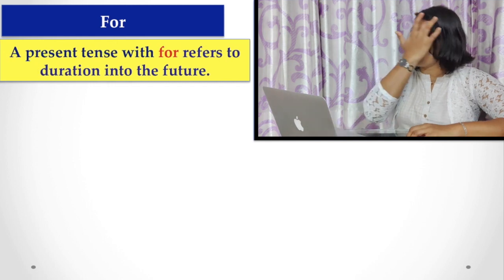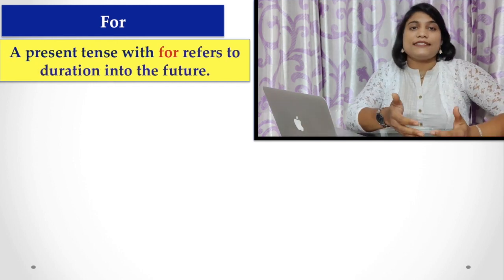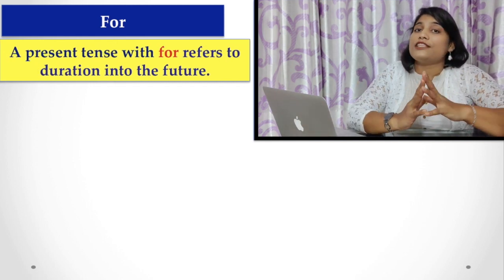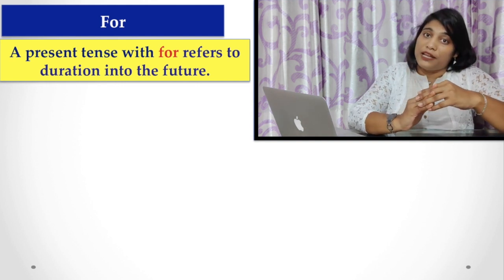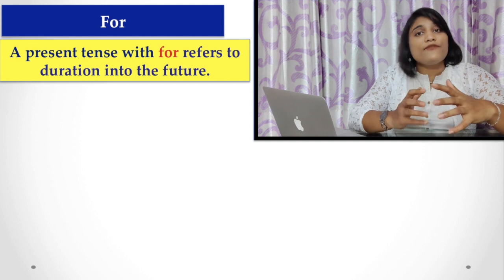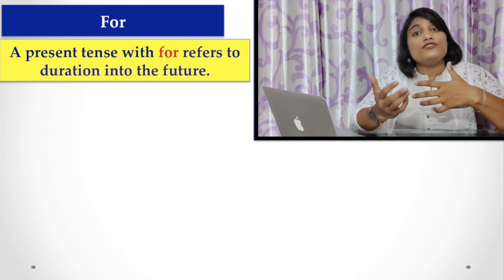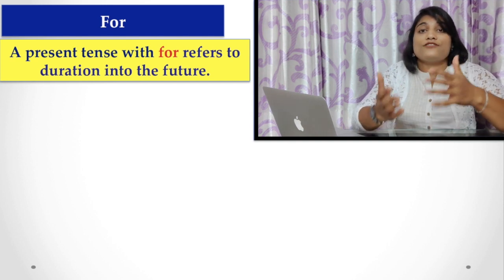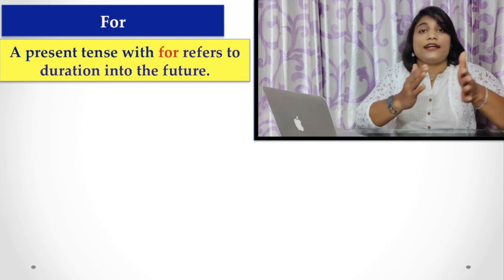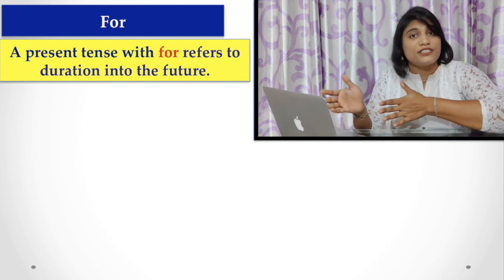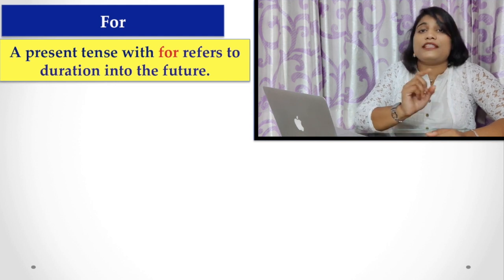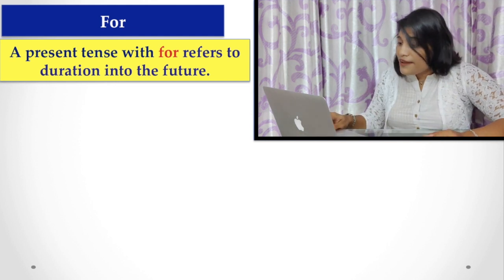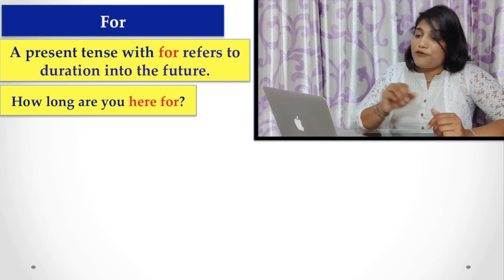And here are more examples. Present tense can also be used with for but in a different sense or meaning. What is that? When we are talking about future duration, that is, the duration into the future, in that case present tense must be used with the preposition for. Here are the example and comparison for you.